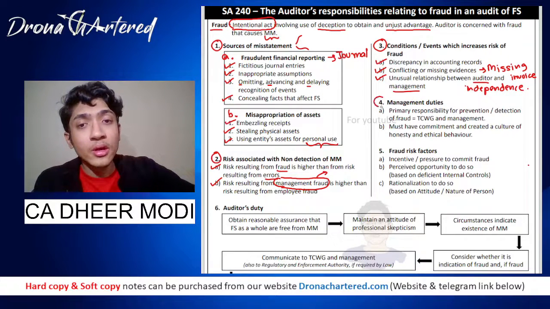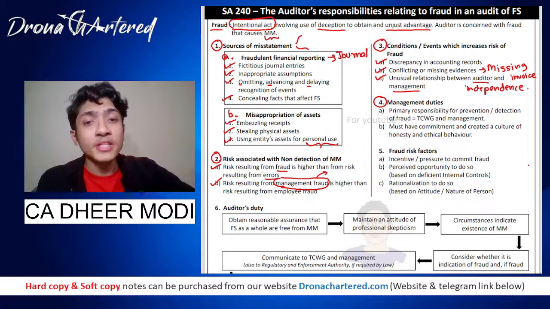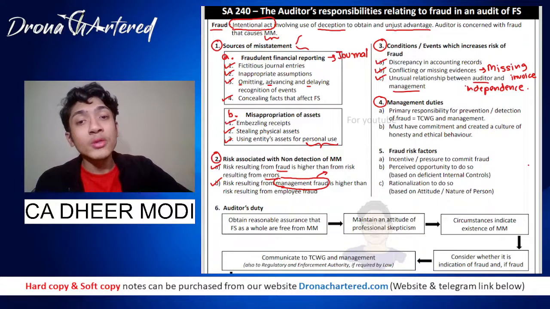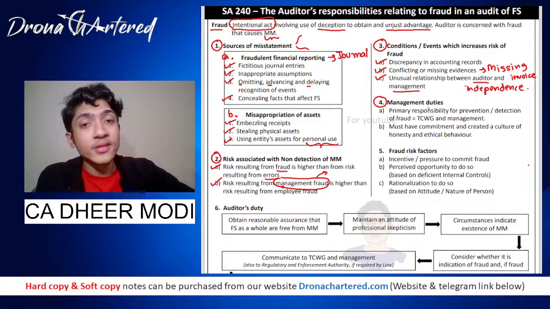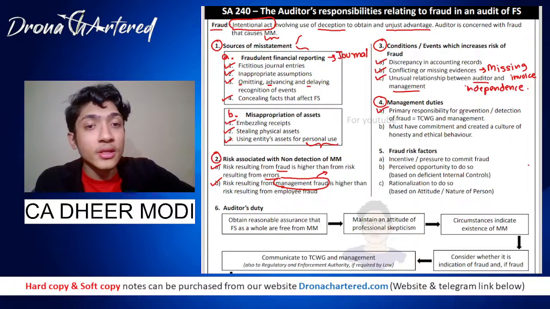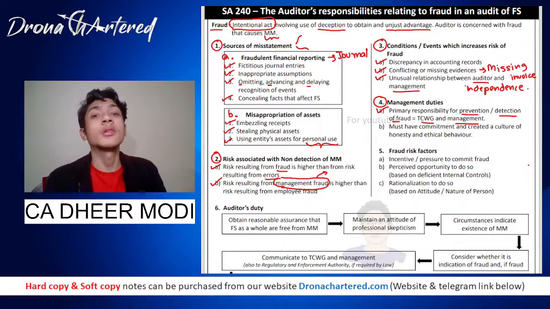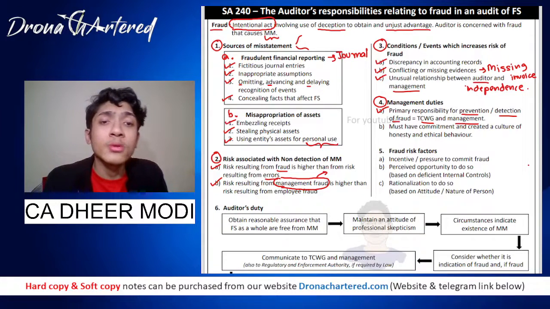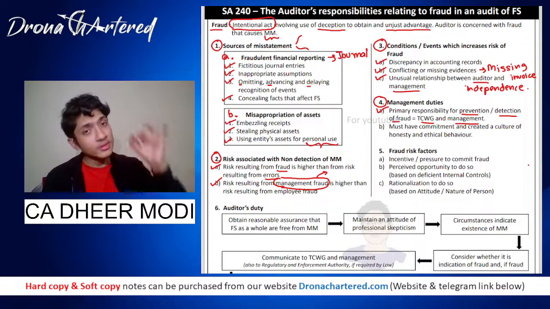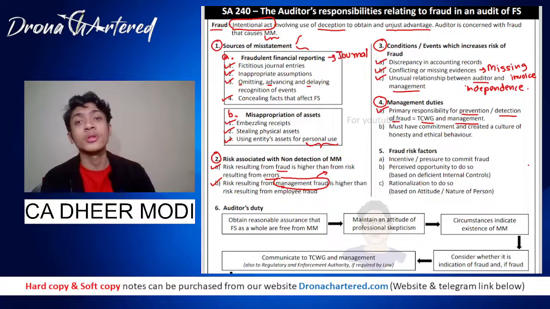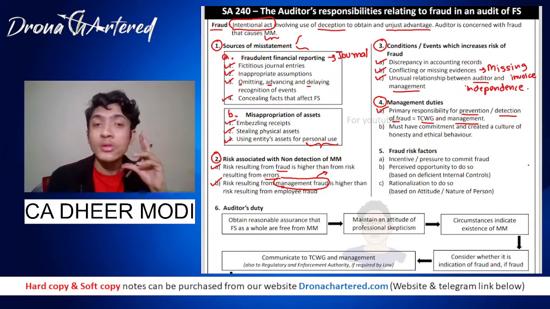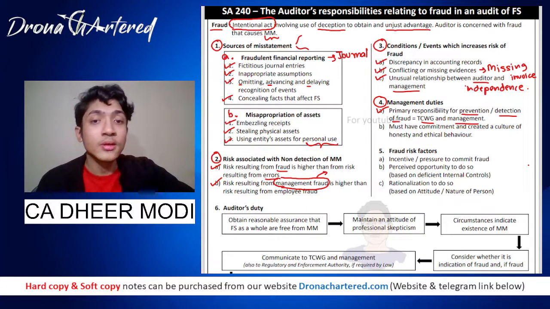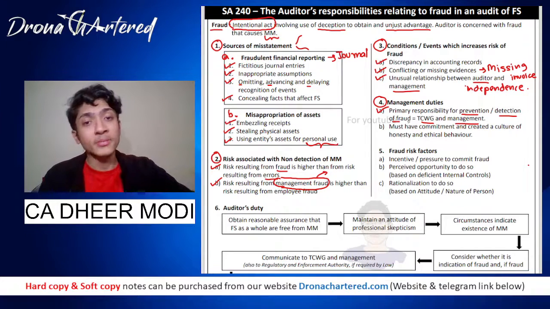Now what is your fourth point? Your fourth point talks about management duties, that is, what are the duties of management. The primary responsibility for prevention and detection of fraud is that of TCWG and management. It is not of the auditor. The auditor's main responsibility is to provide an opinion. His main responsibility is not to find fraud. This responsibility stays with TCWG and management.